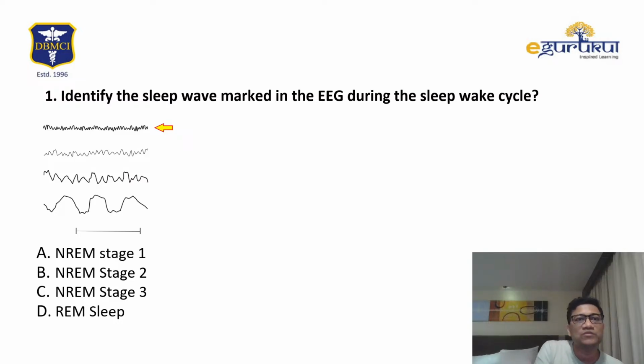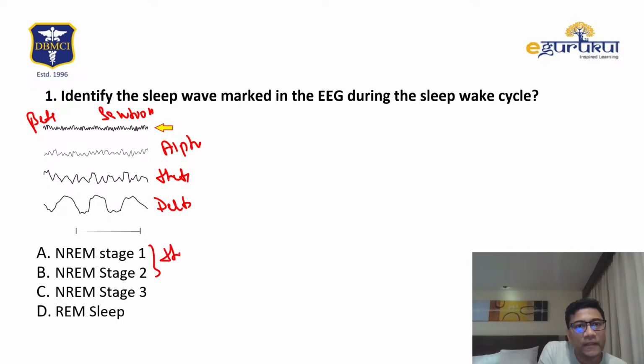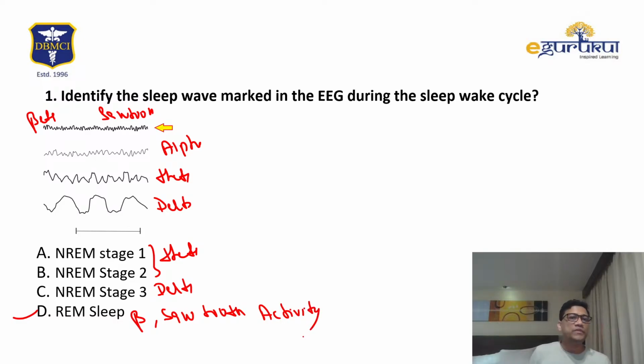First, identify the sleep. Remember, this is beta, this is alpha, this is theta, this is delta, because it is very fast. It's sawtooth. NREM stage 1 is theta, and these two are theta. Stage 3 is delta. So the answer is REM. REM shows beta sawtooth activity. So the answer is D.